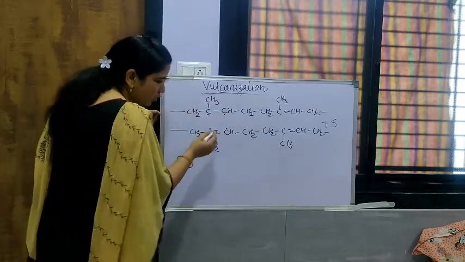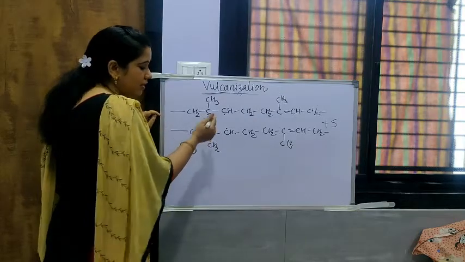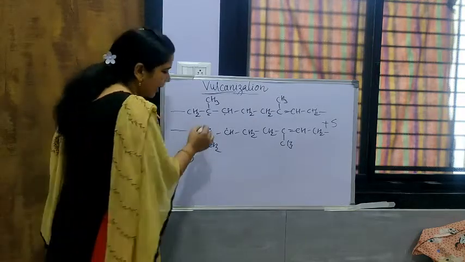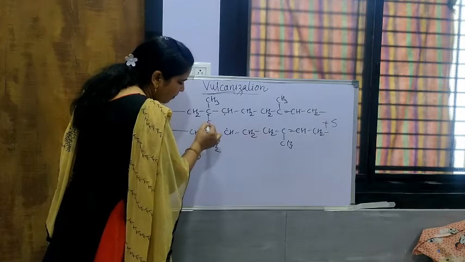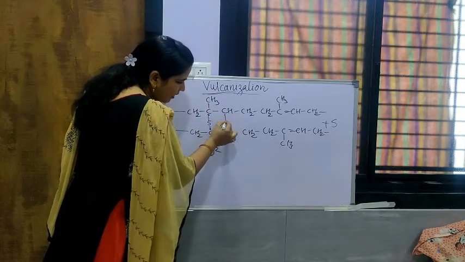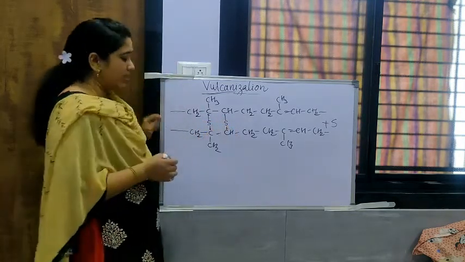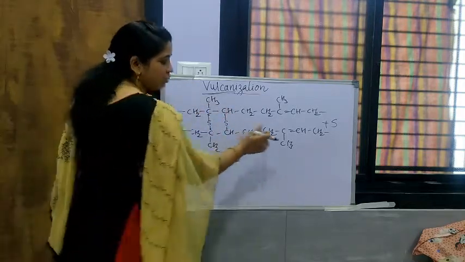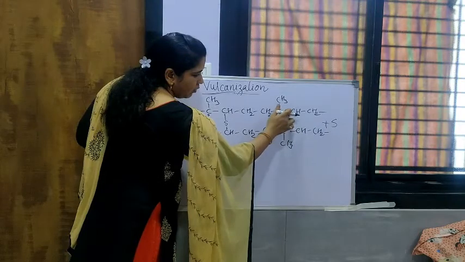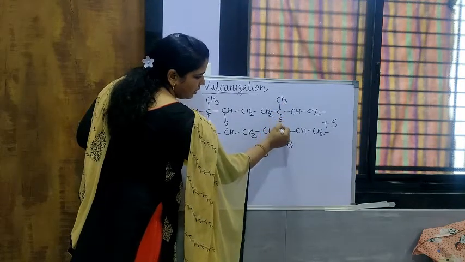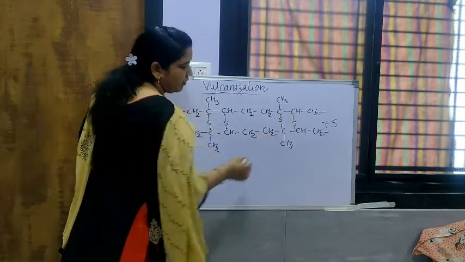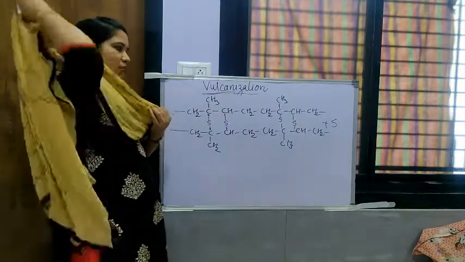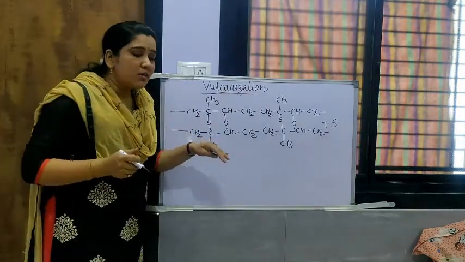So in this way, those double bonds which are broken, there is a formation of free radical there, and that free radical will attach with each other by the sulfur molecule, and in this way the sulfur gets into the different chains of rubber where there is unsaturation. So here also there is an addition of sulfur in between like this. So in this way the vulcanized rubber is formed.